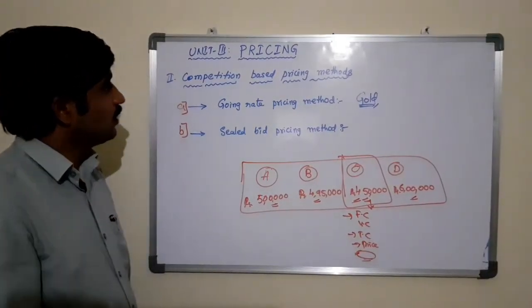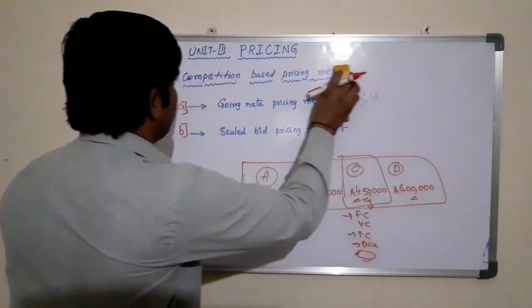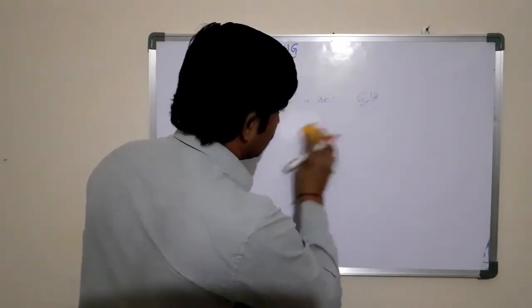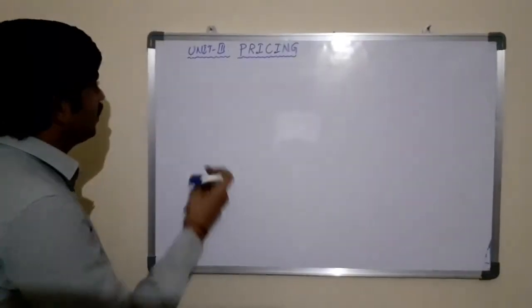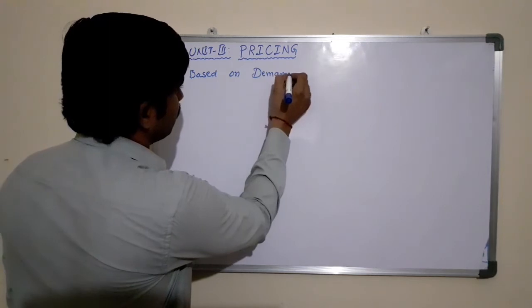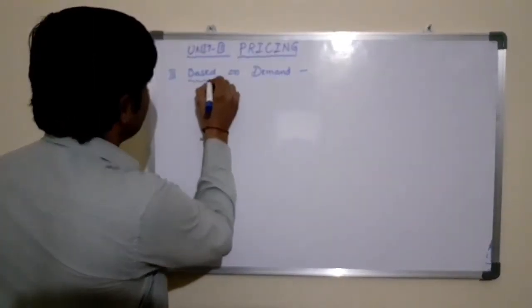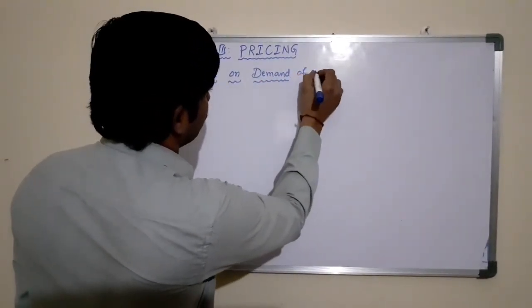The third method of pricing is based on the demand. So that was about the competition, and the third method is based on the demand of products.